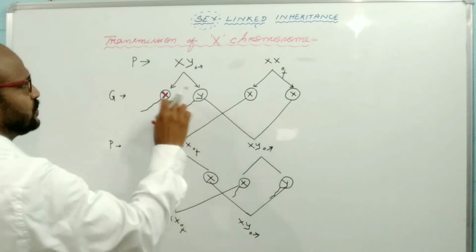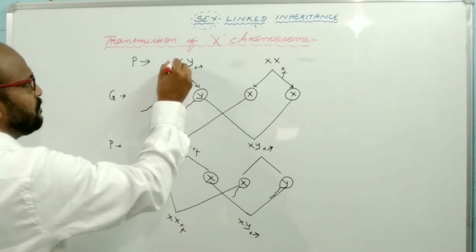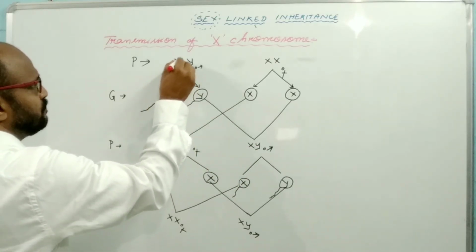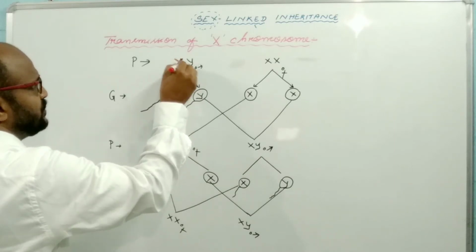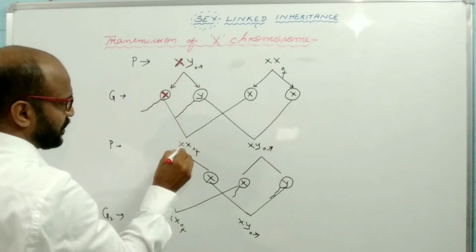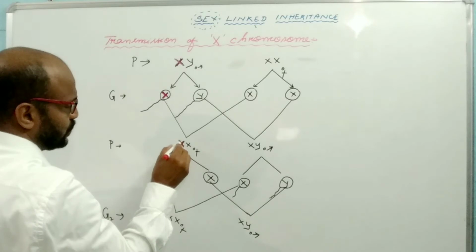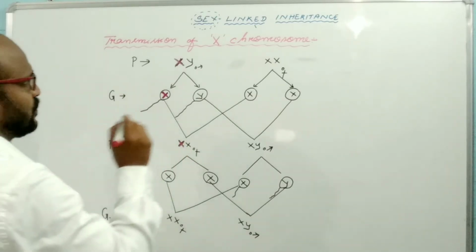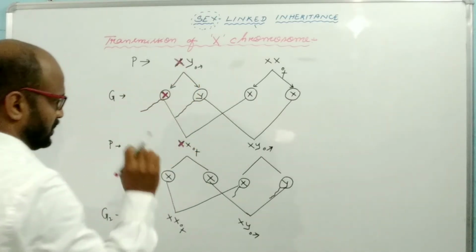So the X chromosome from the father will go to the daughter. So first, father to daughter.